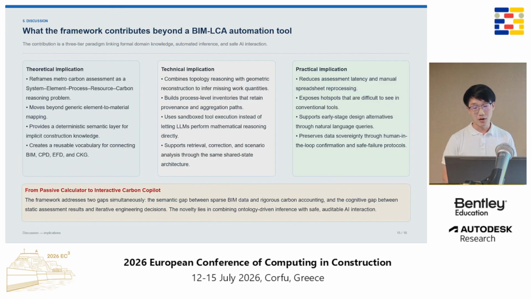In discussion, I want to highlight 3 implications. Theoretically, this work reframes metro carbon assessment as a SEPRC reasoning problem. It moves beyond the simple element to material mapping. Technically, it combines topological reasoning, geometric reconstruction, carbon knowledge graph generation, and sandbox execution. Practically, it reduces manual work, exposes hidden hotspots, and allows engineers and designers to ask natural language questions while keeping the process auditable.